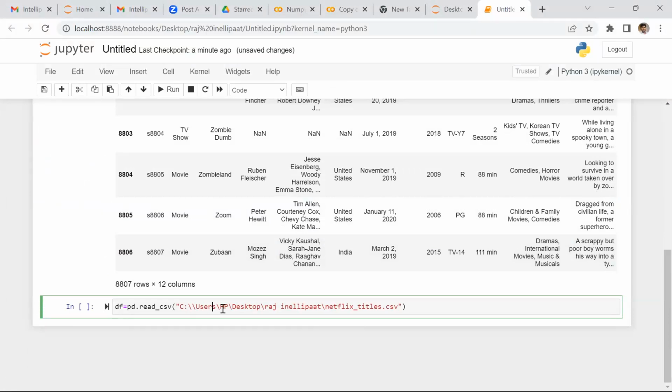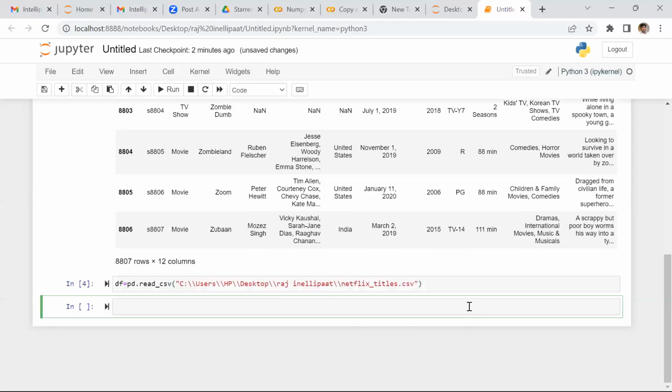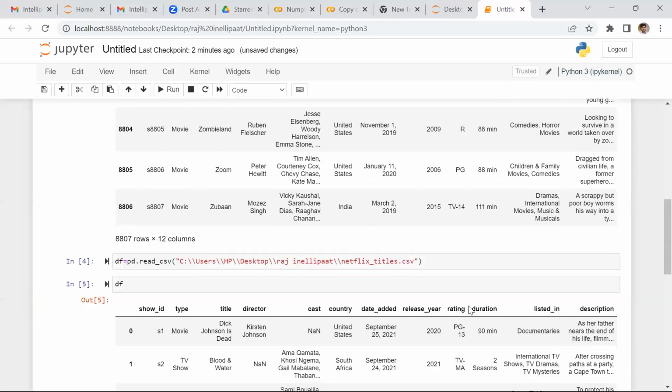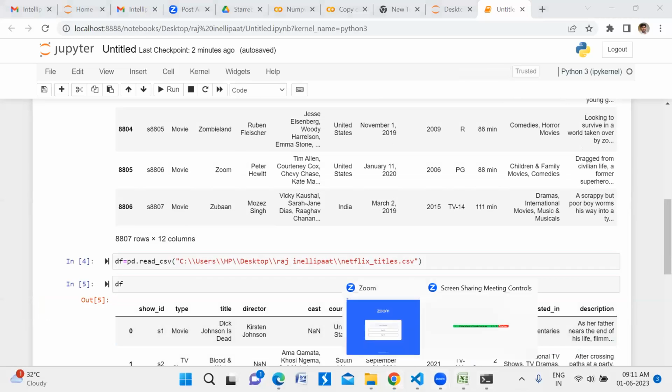One, two, three. One second, there is a small mistake. Okay, this is done. Run this. This is done. Both the ways I showed you: your files are fetched with the path as well as with the name.